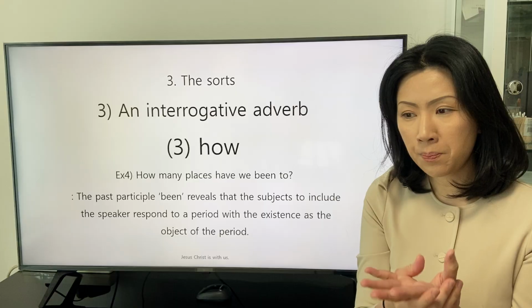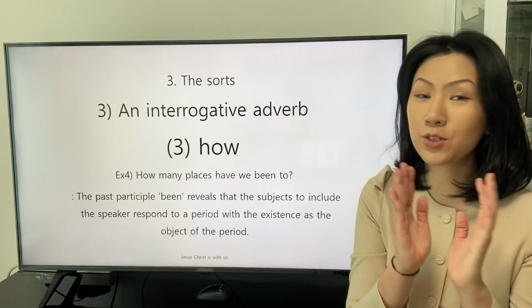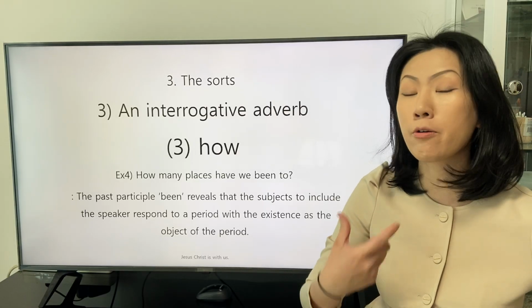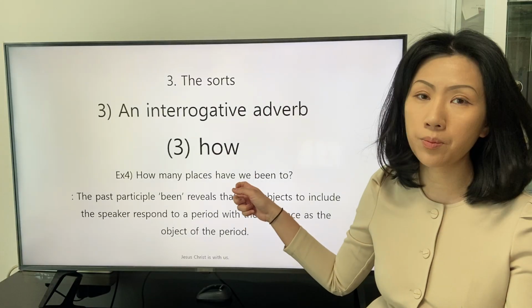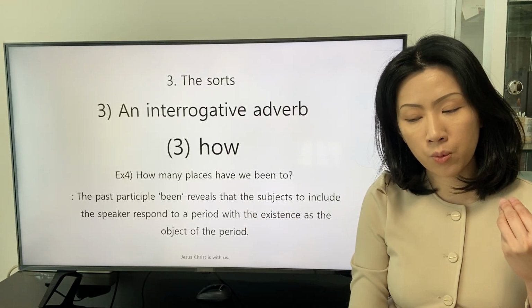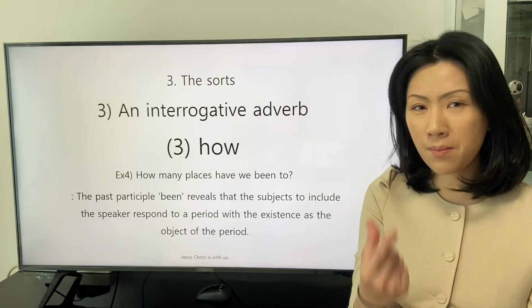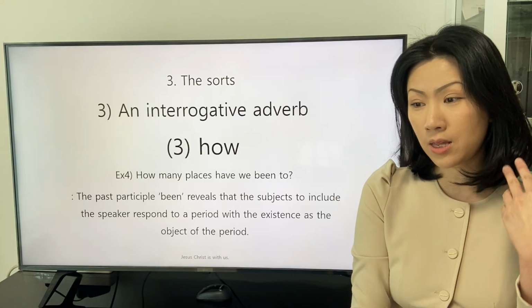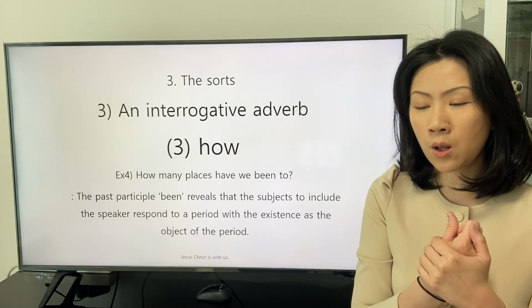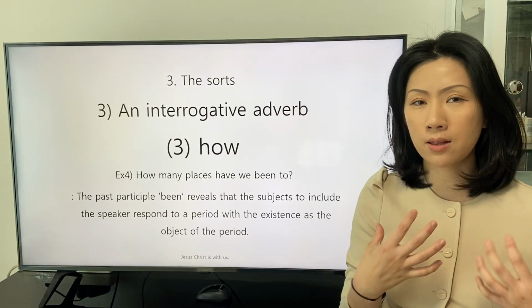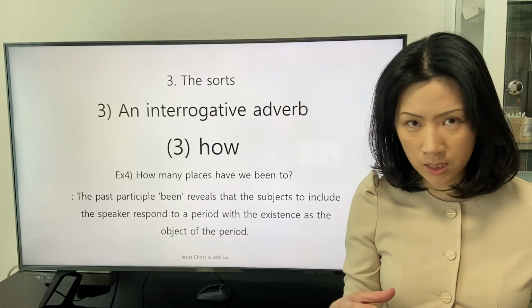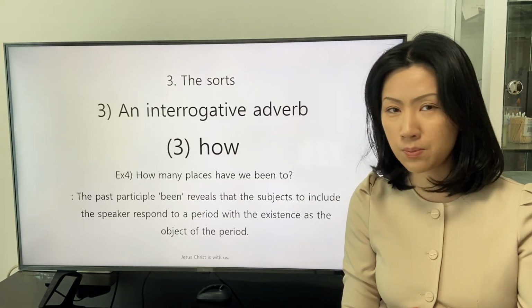The present perfect tense is good for describing the experience of the subject. We can check the premise for describing the experience in a way that admits that a period is needed for an experience.